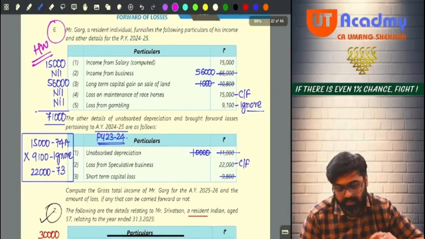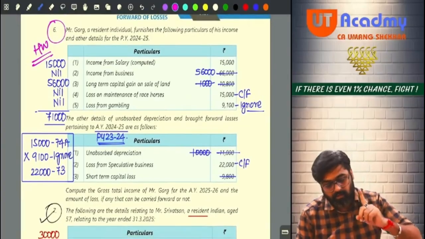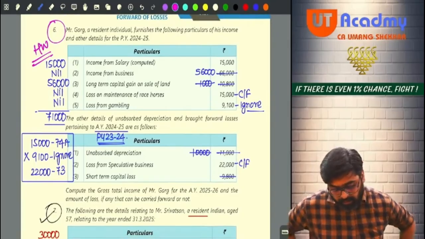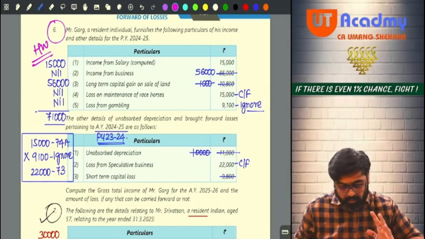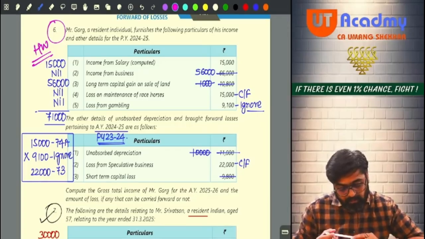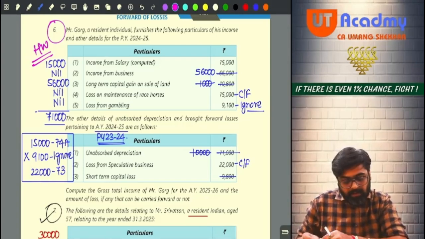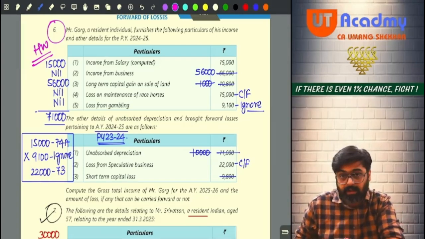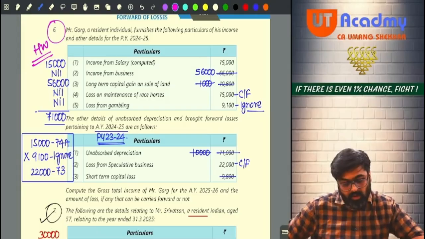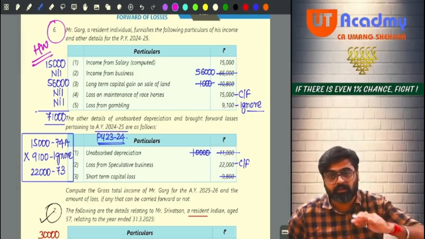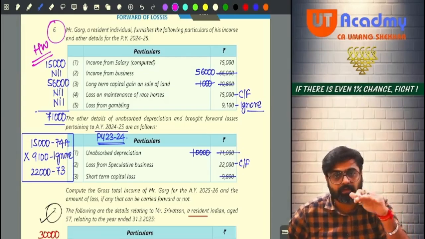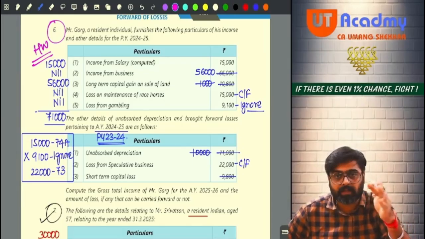Mr. Garg, a resident individual, furnishes the following particulars of his income and other details for the previous year 24-25. Income from salary computed is given. Income from business given 66,000. Long-term capital gain on sale of land 10,800. Okay, 10,800 is LTCG. Loss on maintenance of racehorses: directly carry forward, because this year you don't have any such income. So this will not be set off against any other income of this year.